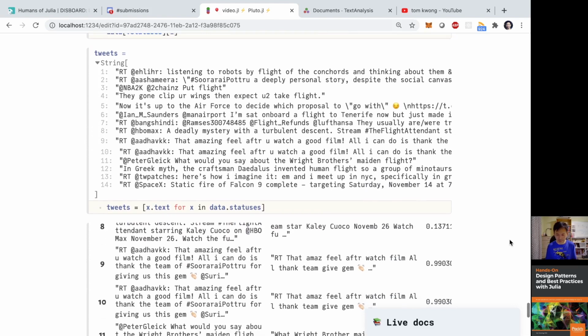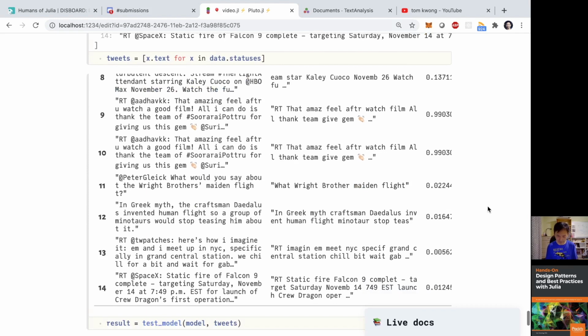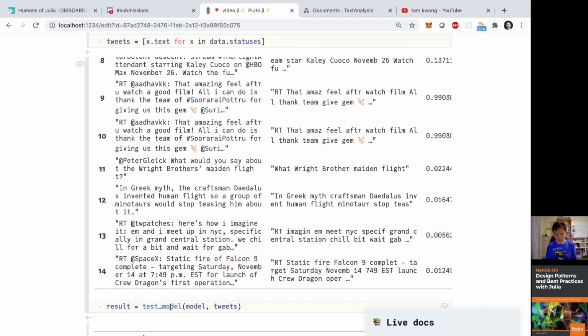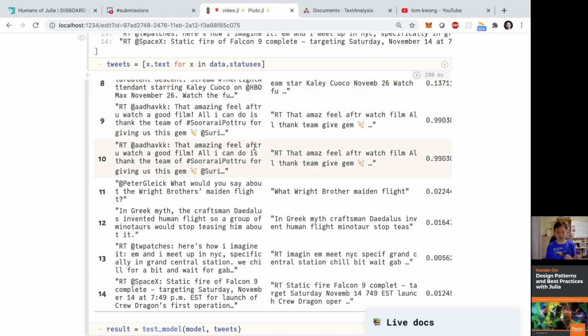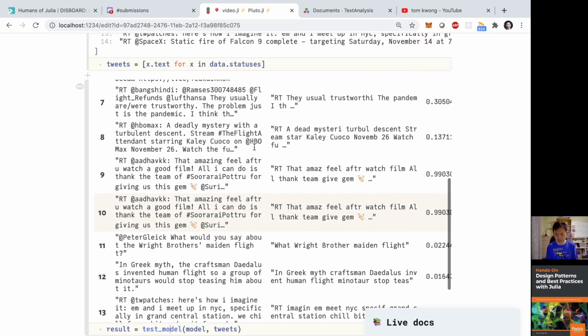I can take these tweets and put them into the naive Bayes classifier, and it tells me whether each is positive, negative, or neutral. This is exactly what I did. I ran the test model function with the new tweets, which are the text coming back from this Twitter API.